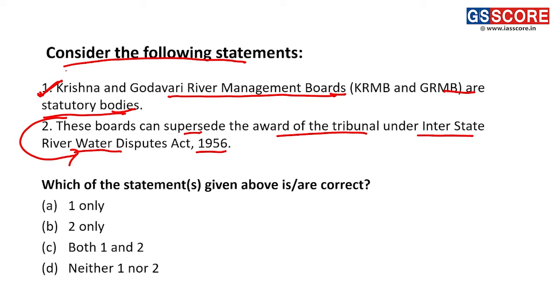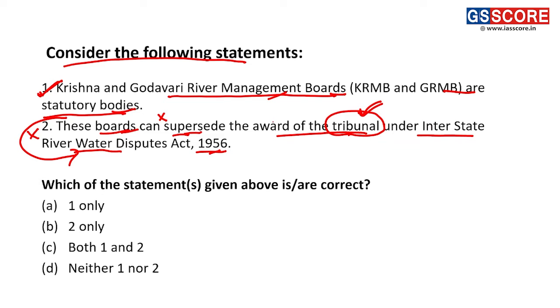Now, about statement 2, these boards can supersede the award of the tribunal under the Interstate Water Dispute Act of 1956. If we look into the peculiarity of this statement, it becomes an incorrect statement. Why? Because when an award has been given by the tribunal, which was formed to resolve the dispute between the states where these rivers are flowing, these boards cannot supersede the award of the tribunals.